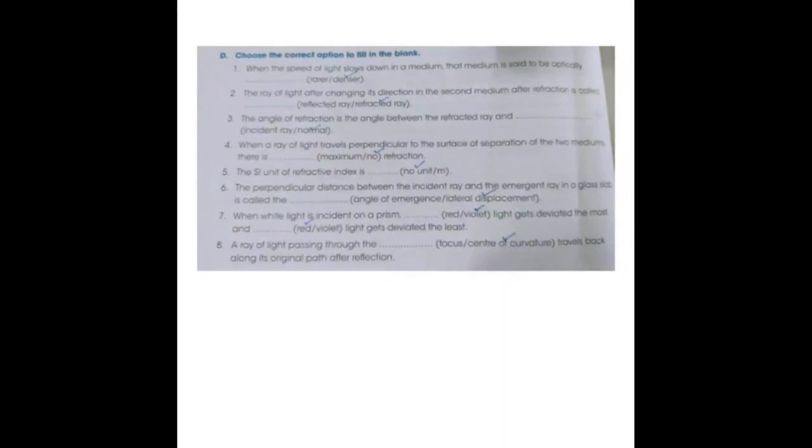Next, when a ray of light is incident on the prism, violet light gets deviated the most and the red light gets deviated the least. If this is the prism, when light is falling here, 7 colors are formed here on the screen. So down is V and up is R. So violet color is bending more and red color is bending less.